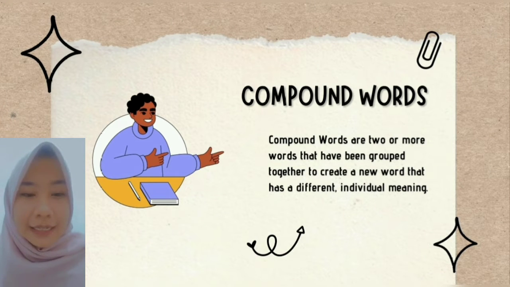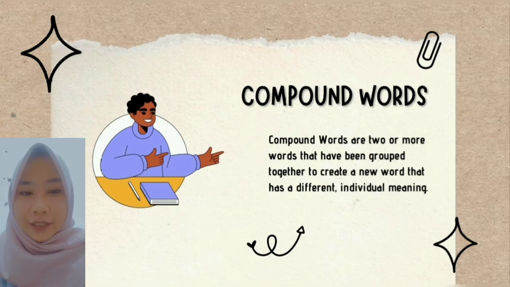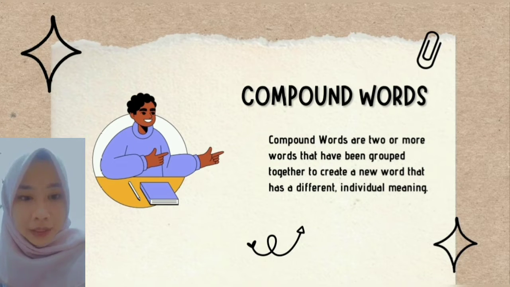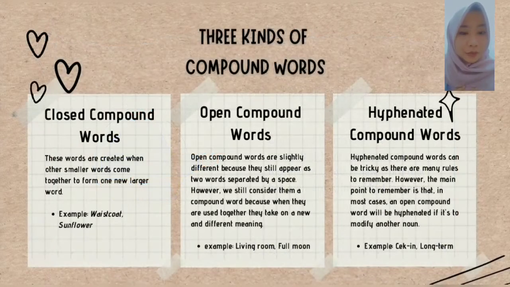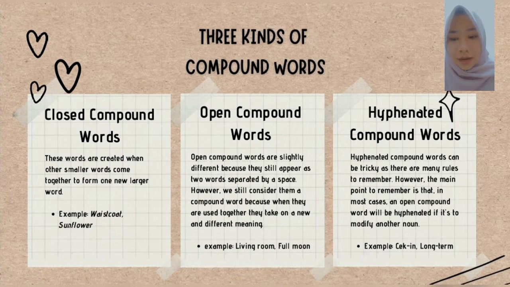The first topic is compound words. What are compound words? Compound words are two or more words that have been grouped together to create a new word that has a different meaning from the individual words. Number two, open compound words. Open compound words are slightly different because they still appear as two words separated by a space. However, we still consider them compound words because when they are used together, they take on a new or different meaning. For example, living room or full moon.